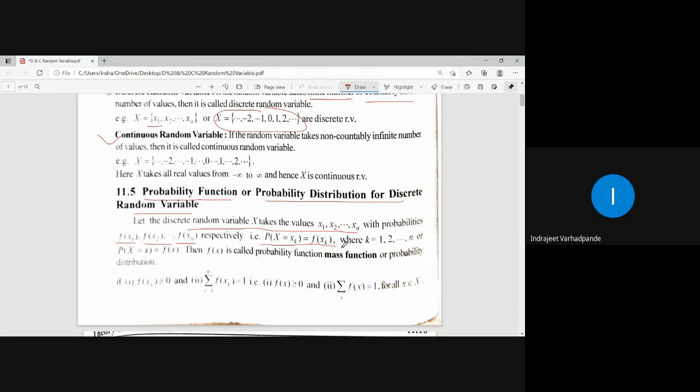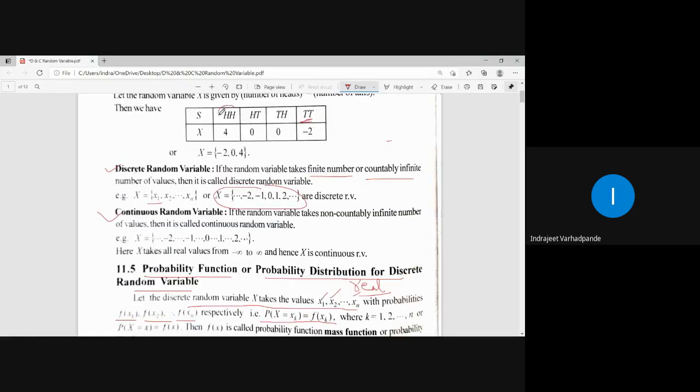For a discrete random variable, the values are taken as x1, x2, xn. These are nothing but real numbers, right? As in the definition of the random variable, we discussed that x1, x2 up to xn are real numbers which represent a particular outcome.